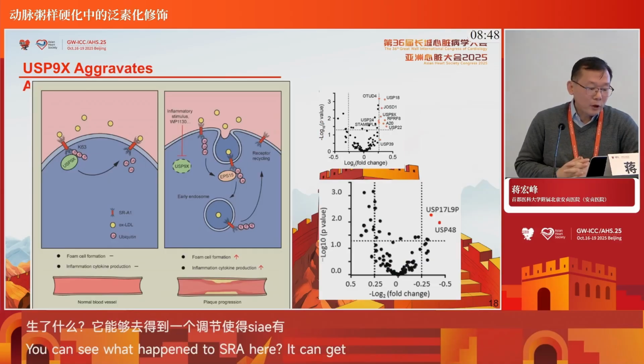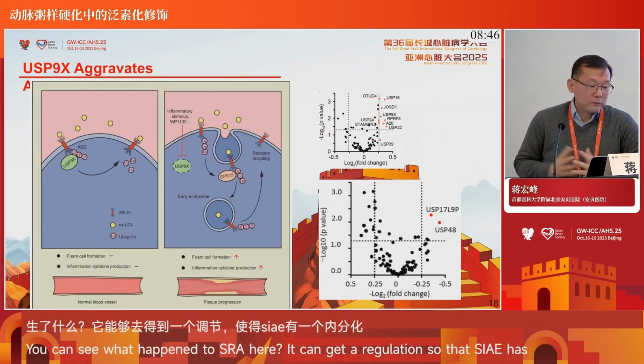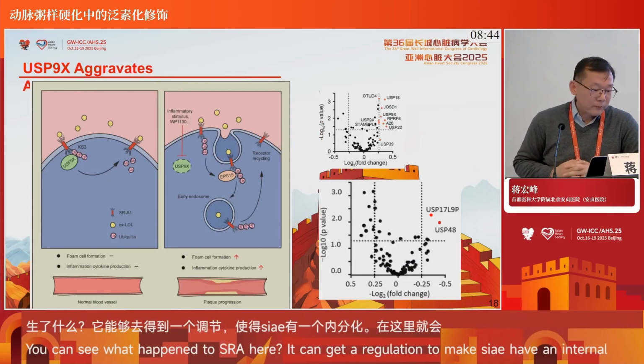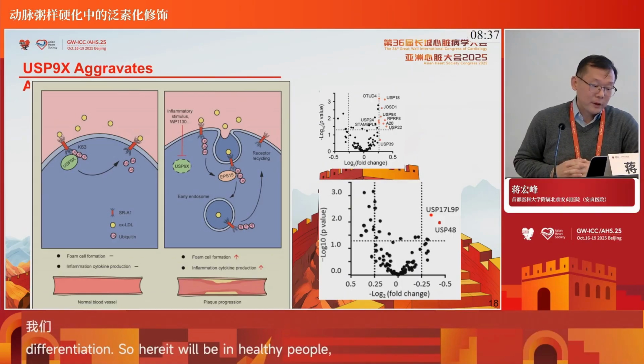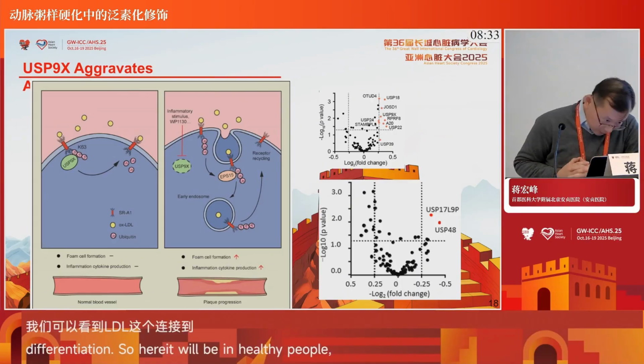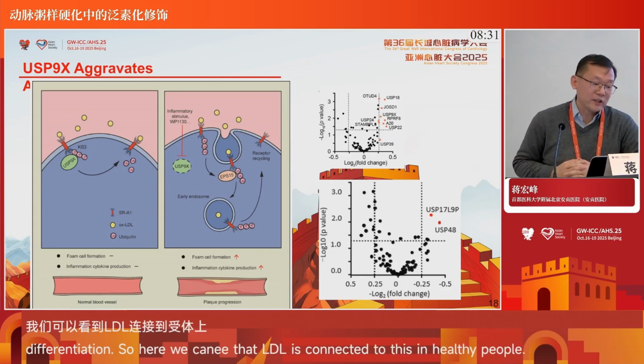So we have another model in healthy people. When SRA1 is trying to uptake lipids, LDL binds to SRA1, and then it starts the internalization. At this time, KCD3 ubiquitination helps the internalization of SRA1. And at this time, what happens?